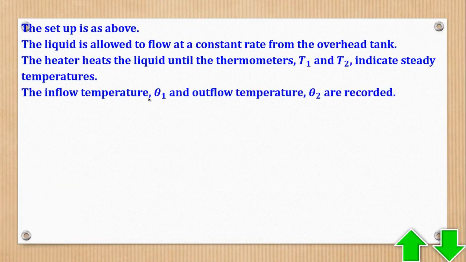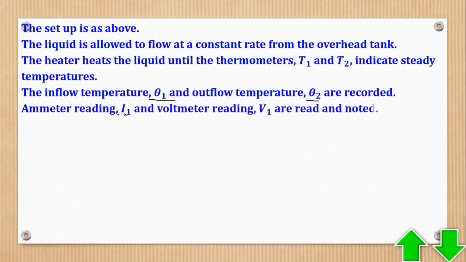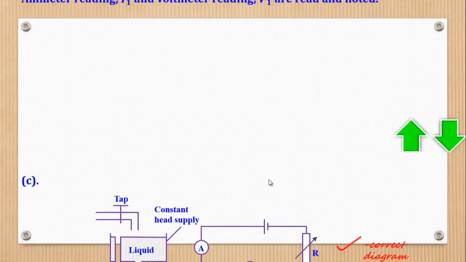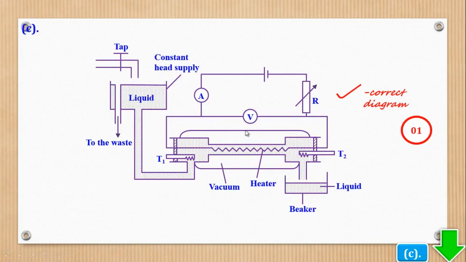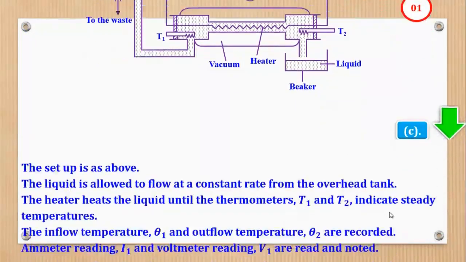So inflow temperature θ1 and outflow temperature θ2 are recorded. Then the ammeter reading I1 and voltmeter reading V1 are also read and noted. So this is the ammeter and this will be the voltmeter, to measure the voltage.